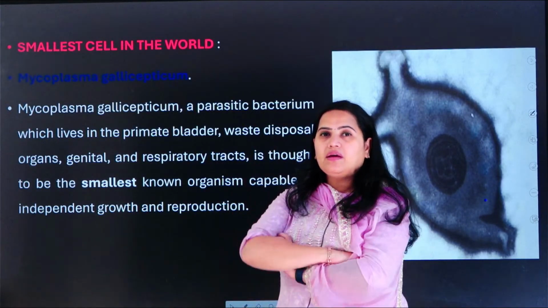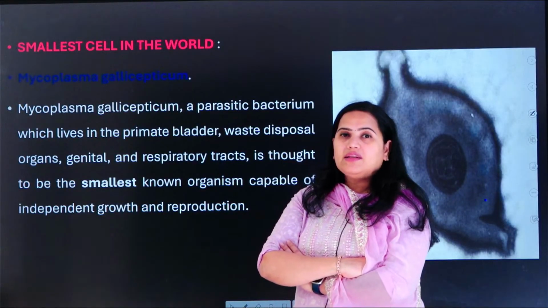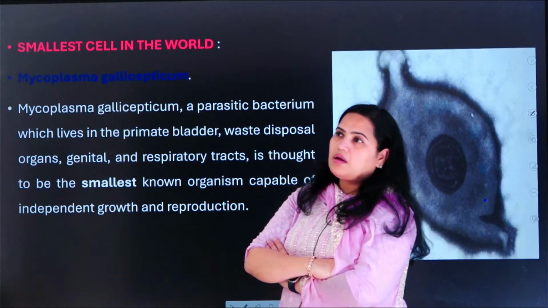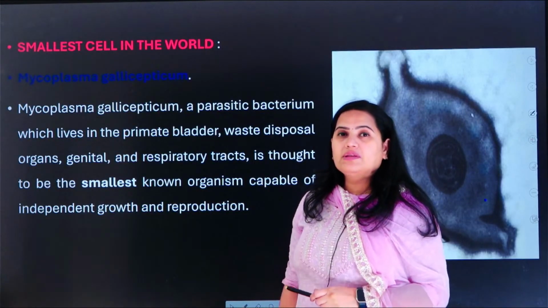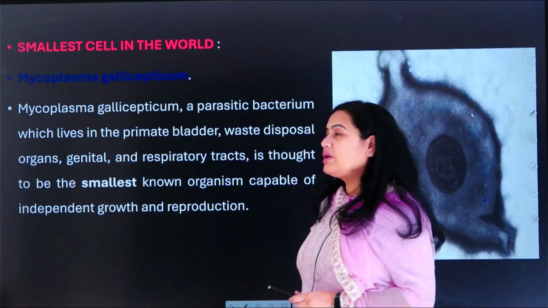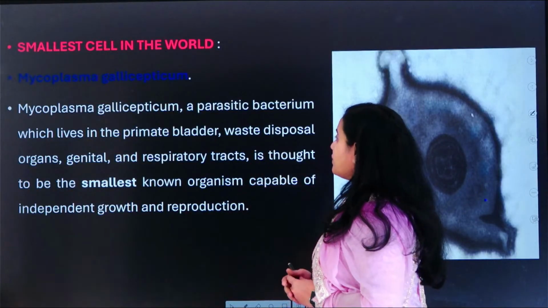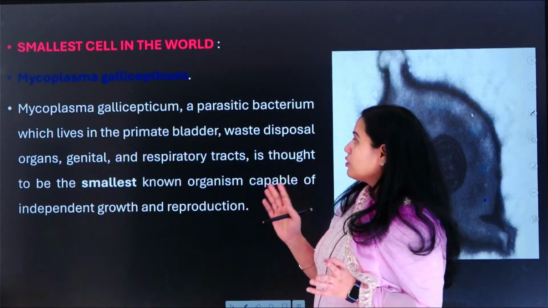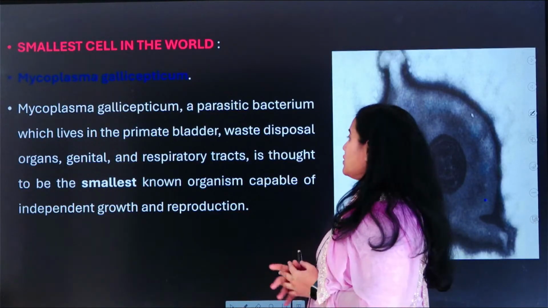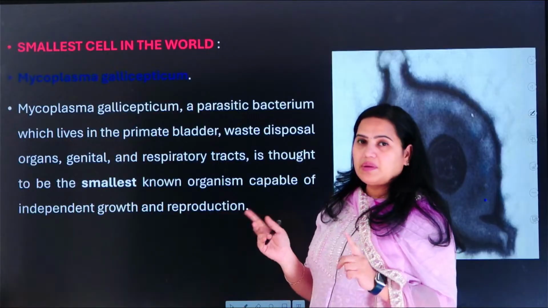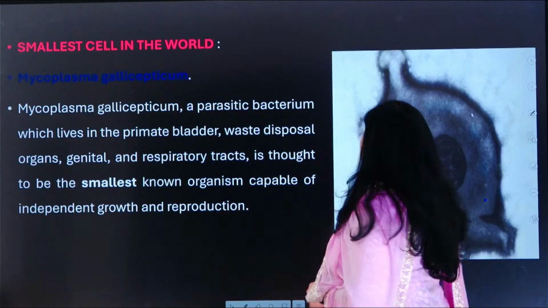Where we consider primate as an order: monkeys, gibbons, chimpanzees, gorillas, orangutans, even human beings. All of us come under primates. So this is present in the primate bladder. Okay, waste disposal organs, genitals, which means the private parts, respiratory tracts, in all these places